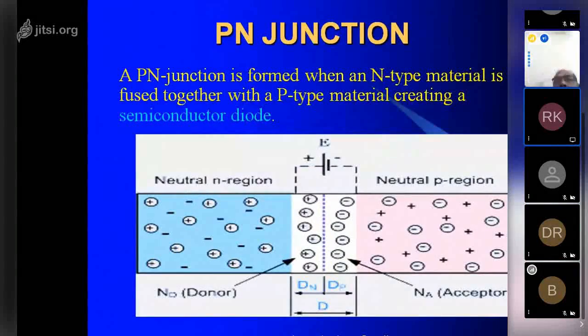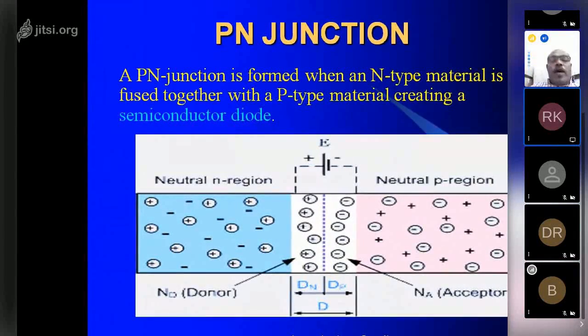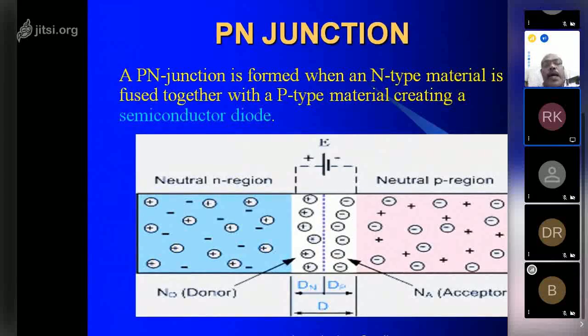A p-n junction, a positive and negative junction, is formed when an n-type material is fused together with a p-type material, creating a semiconductor diode. So a p-n junction is where an n-type material is fused with a p-type material. That is known as the p-n junction.